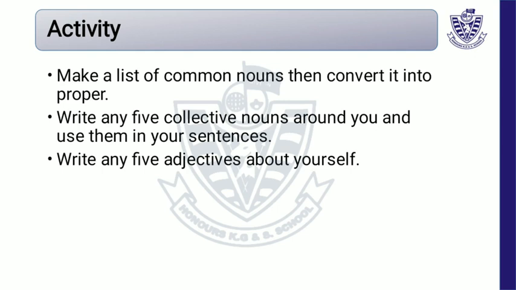The third thing you have to do is write any 5 adjectives about yourself. Yourself means like you will say, I am a beautiful boy. I am 10 years old. The word 10 is an adjective. Beautiful is an adjective. I have black hair. The word black is an adjective. I am tall. I am short. In this way, you will tell about yourself.